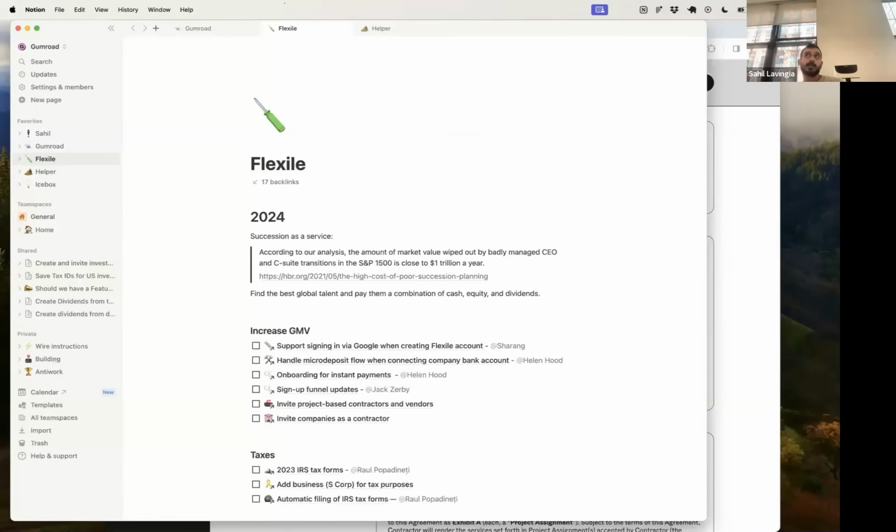And they said the number one thing you have to figure out is your succession planning. When you go public, that's the number one thing that the public markets will care about. Because when you're private, people don't really think about what happens if Sahil gets hit by a bus. But when you're a public company, guess what? Every public company has a succession plan. If Zuck gets hit by a bus, there's a plan for what happens next.